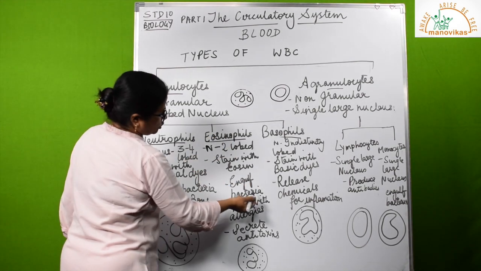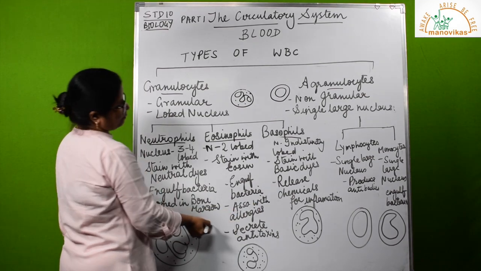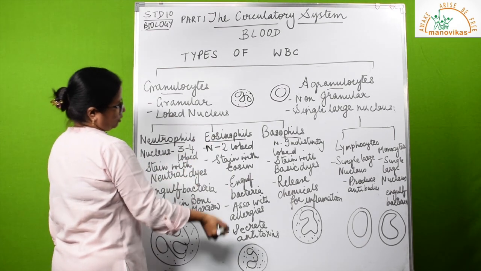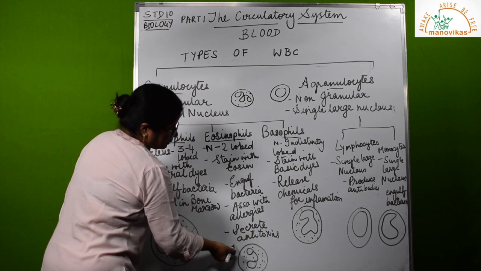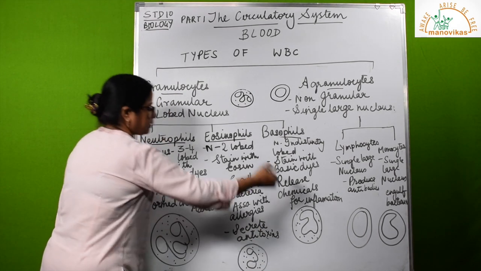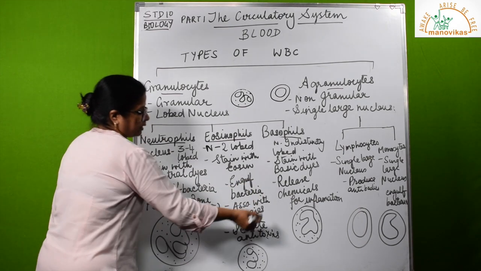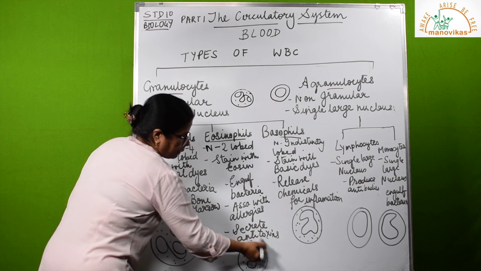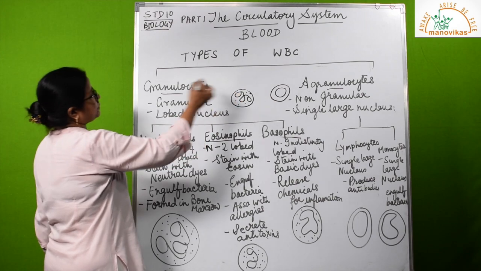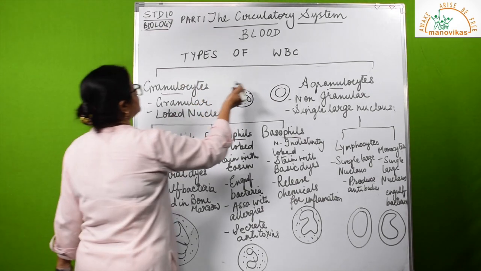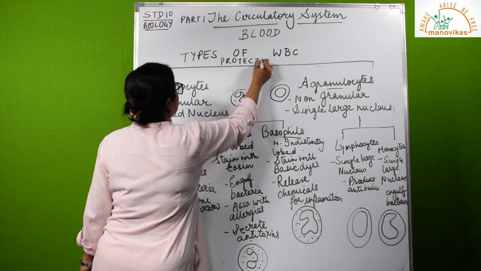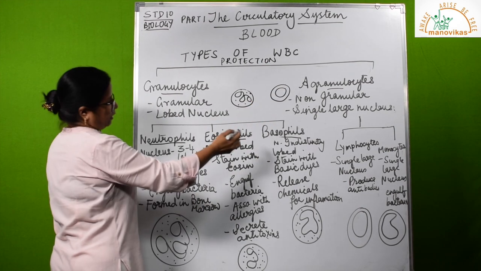Eosinophils, their purpose is also to engulf bacteria associated with allergies. So if anyone has allergies and they go to the doctor for a blood test, you will find a higher number of these. So they secrete antitoxins. Anti means against, toxins means poisons. When the germs enter the body, when something that causes an allergic reaction enters the body, they produce these poisons. So these are there to combat them, to fight with them. Main purpose of our WBC leukocyte is protection of the body. So they protect the body from invasion of germs.